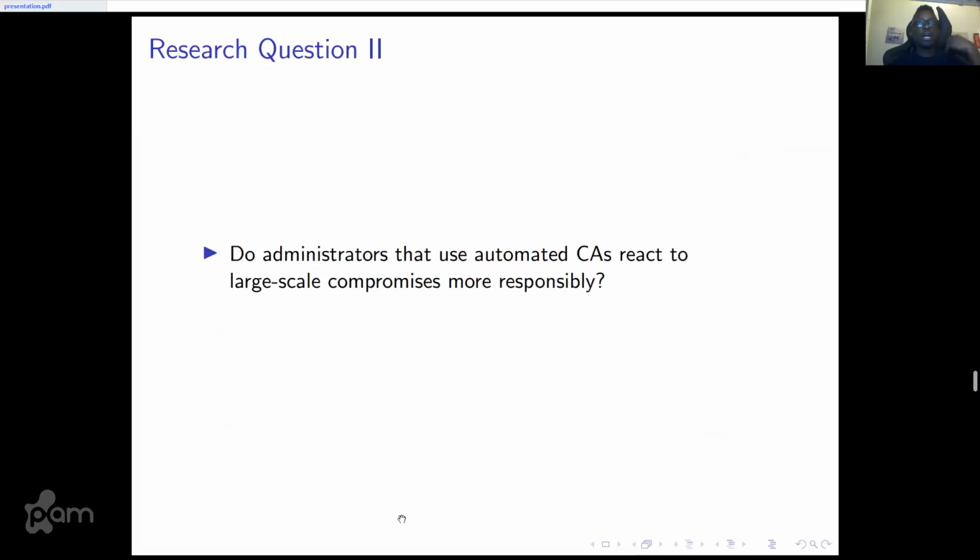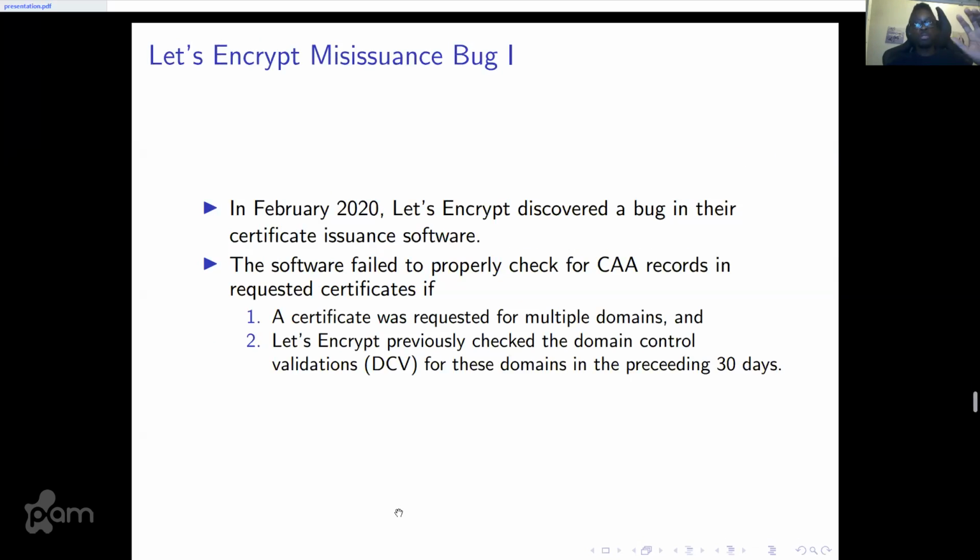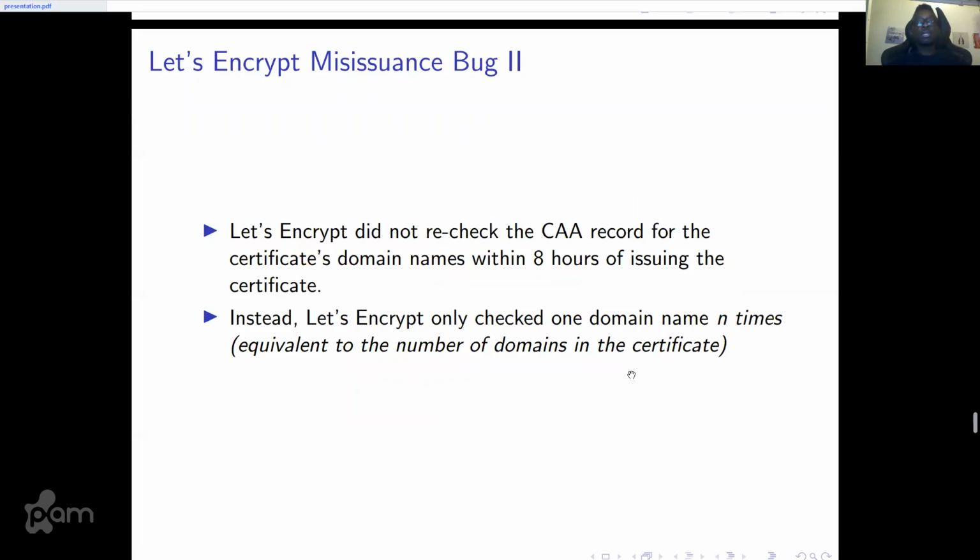Now, the next question is, how do administrators that use the automated CAs react to large-scale compromises? We used the natural experiment of the mis-issuance bug announced by Let's Encrypt in February 2020. Essentially, Let's Encrypt issued multi-domain certs for which it had checked the DCV, the domain control validation, in the past 30 days, but didn't recheck the CAA records of the domain names within 8 hours of issuing the certificate. Instead, it only checked the CAA record for one domain name n times.